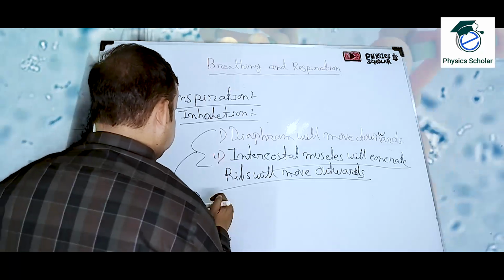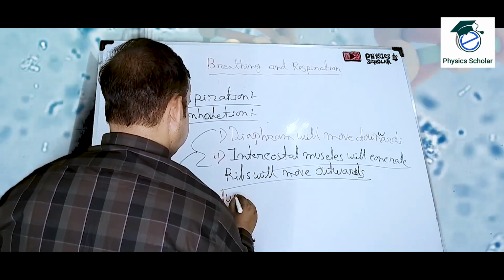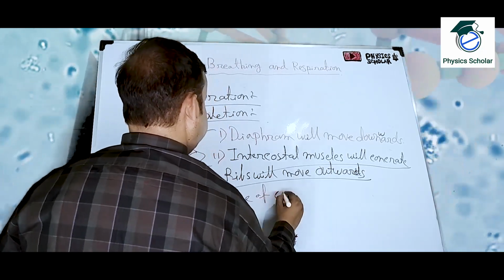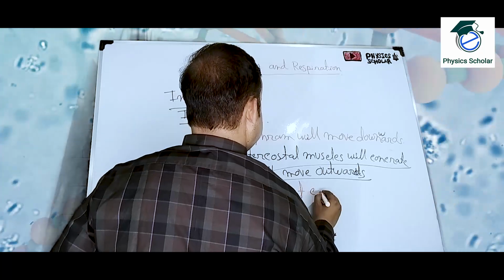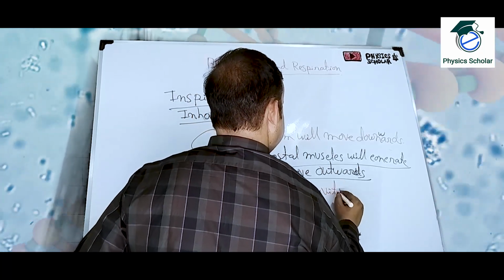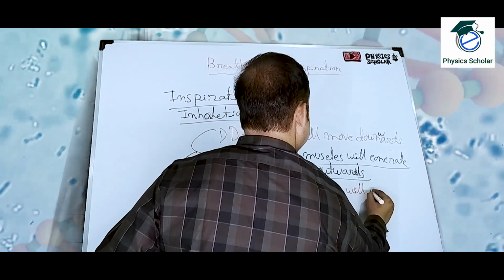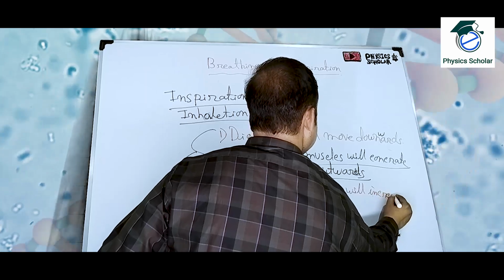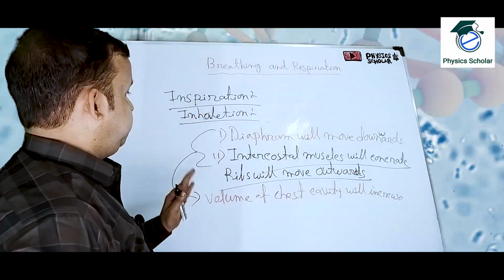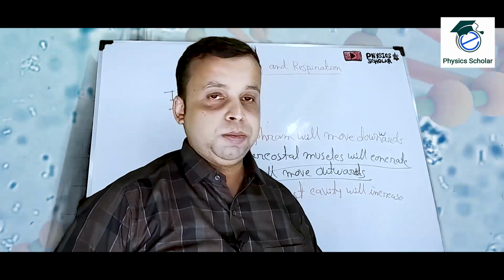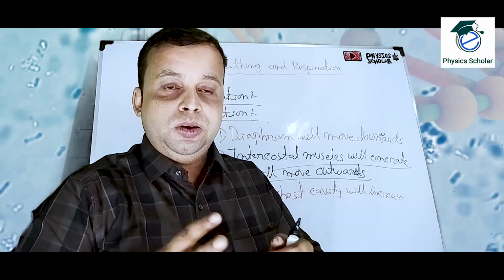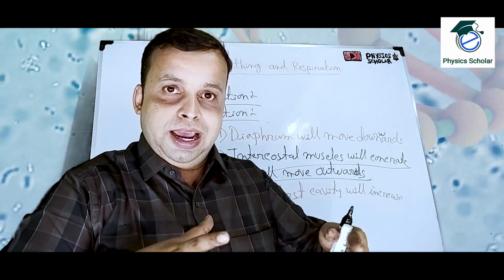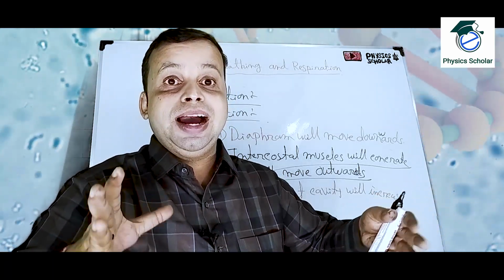The volume of the chest cavity will increase. So what will happen? Now the expansion of the lungs will take place.